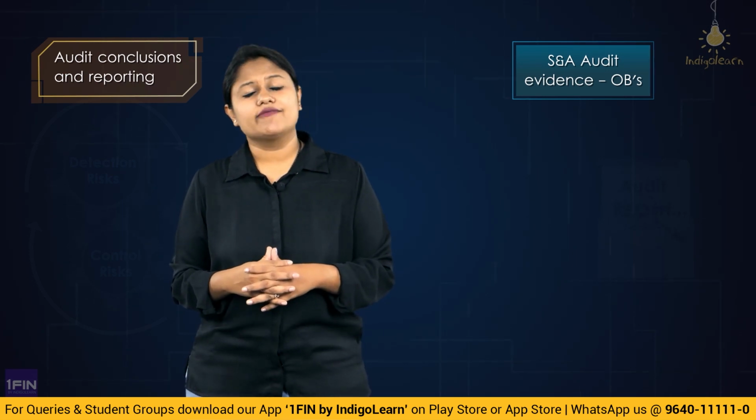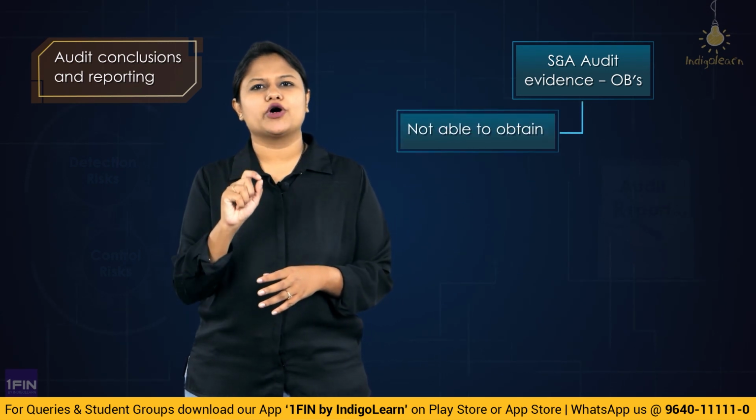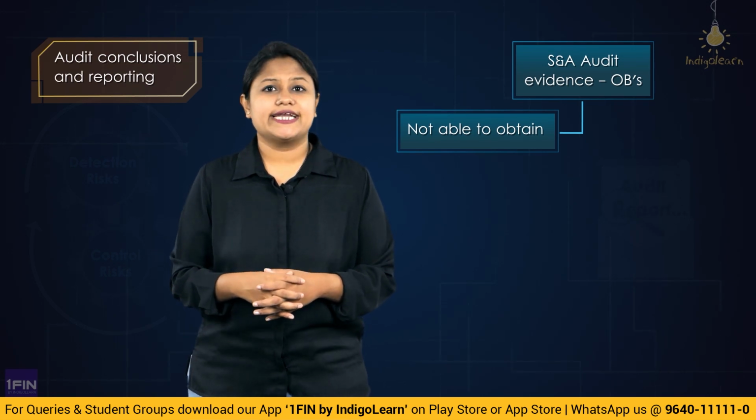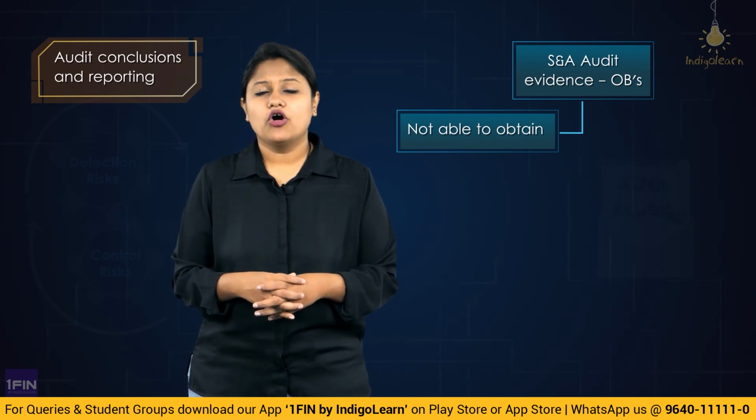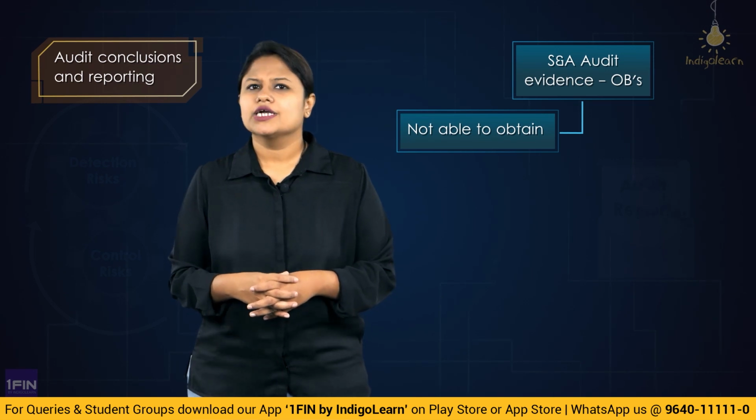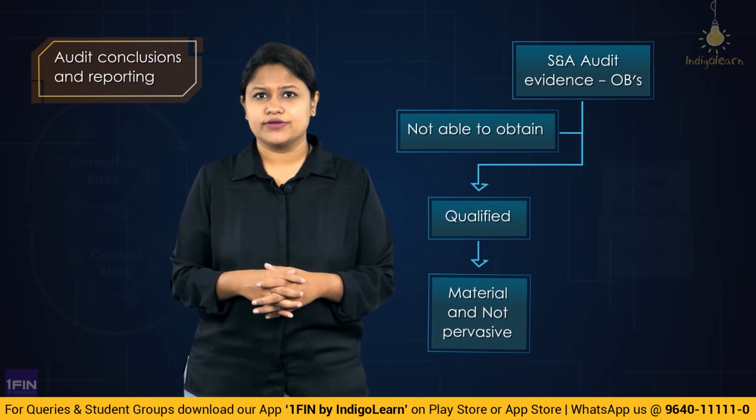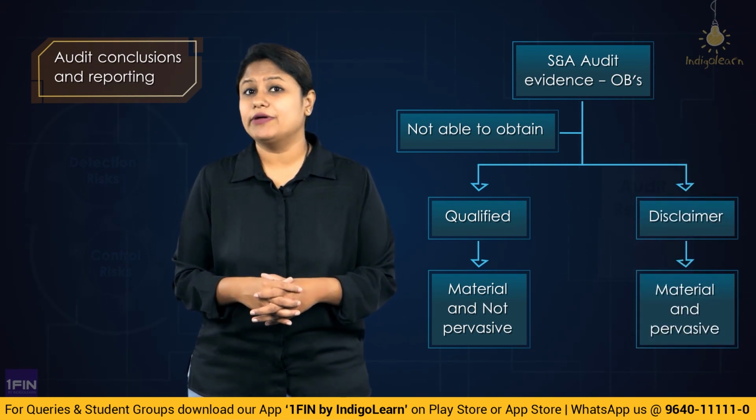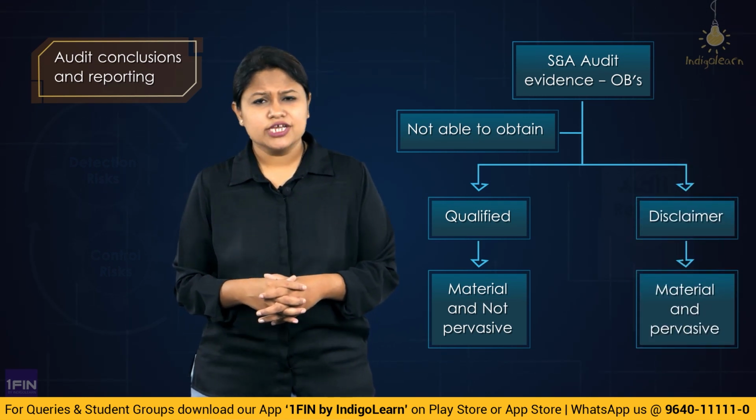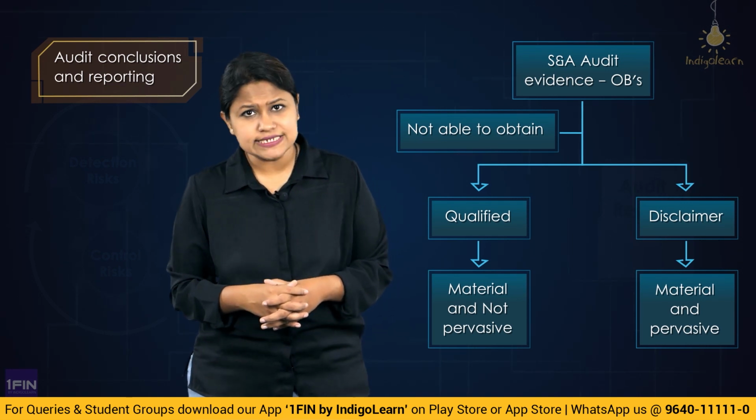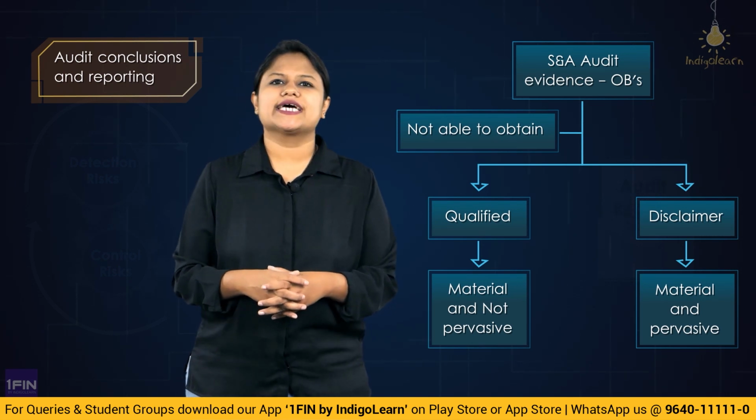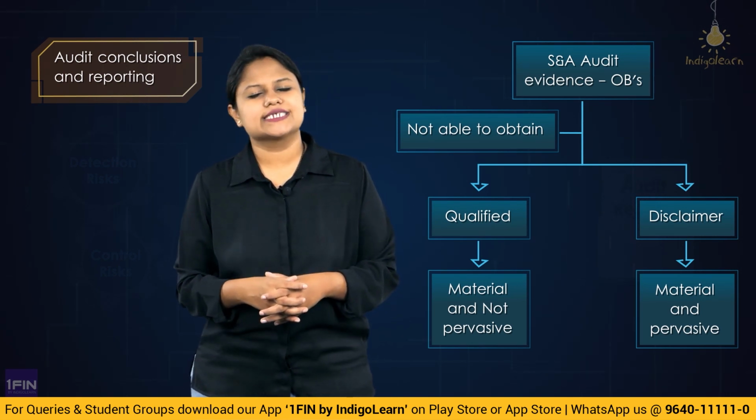Suppose the auditor, after applying all the audit procedures, is unable to obtain sufficient appropriate audit evidence with respect to opening balance. Then in that case, we will end up giving a qualified opinion or a disclaimer of opinion. Qualified if material and not pervasive. Disclaimer if material and pervasive. When you are unable to obtain sufficient appropriate evidence, when you are not in the position to give a reasonable assurance, then you have two options. Depending upon the situation of pervasiveness, you will decide whether to give a qualified opinion or disclaimer of opinion as appropriate.